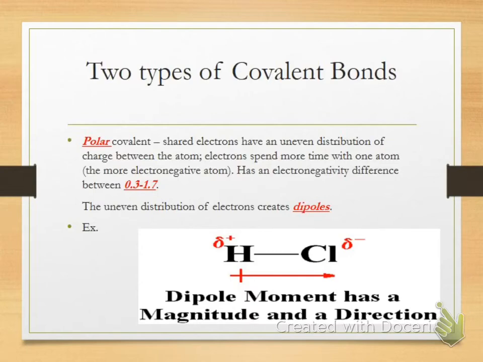And it's going to be the one that has the higher electronegativity, because remember, it's a tug of war. Whoever's got the higher electronegativity wins the battle, and so the one that's more electronegative will get the electron more. These have an electronegativity difference of between 0.3 and 1.7. The uneven distribution of electrons creates something that we call dipoles.